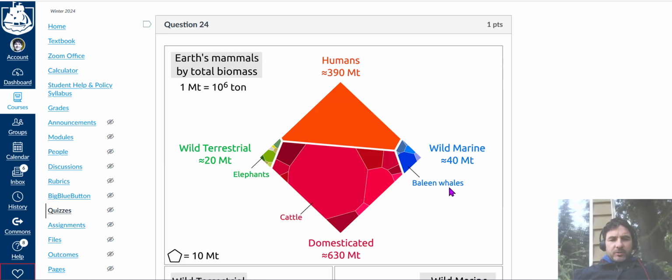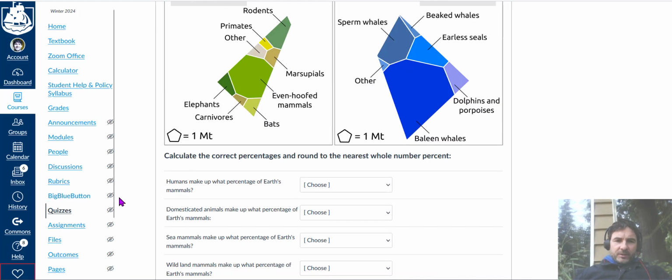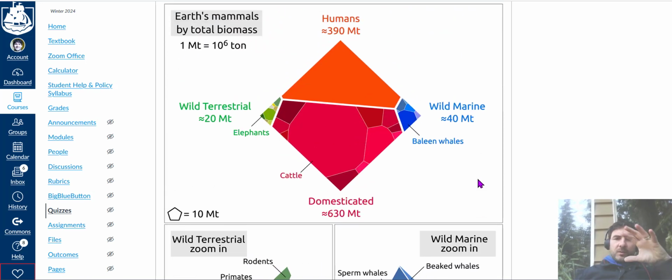Okay, I hope you've just tried it yourself anyway, and I'm going to go over the answer now. So the first question is, humans make up what percentage of Earth's mammals? Now, the first thing we need to do is figure out what's the total weight of all mammals on Earth, right? How would we figure that out? We do that by adding up the four numbers, 390 plus 40 plus 630 plus 20. So go ahead and do that, see what you get.